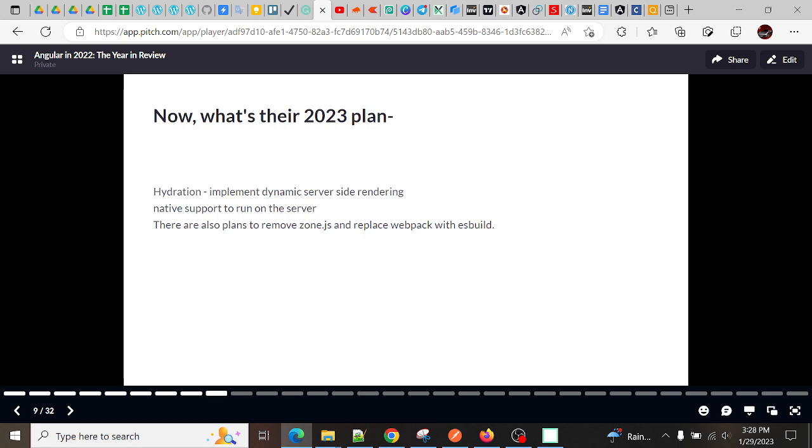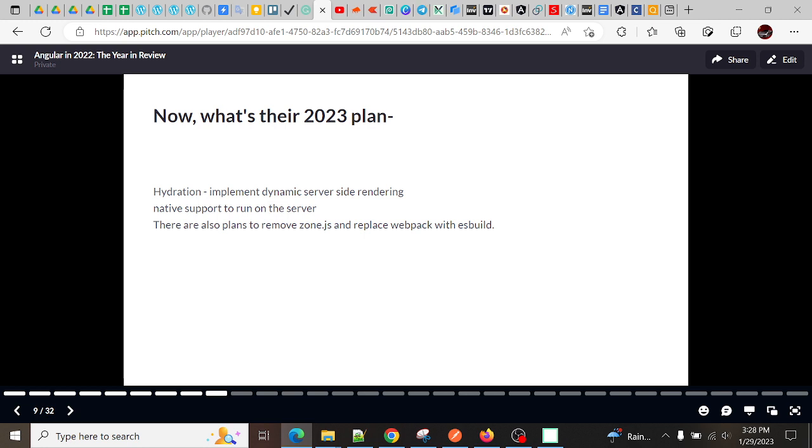Basically, loading the components dynamically: some components you need server side rendered, some you do not need. So they are working on improving those things, on how you can handle this dynamic component loading. With hydration you can achieve that.